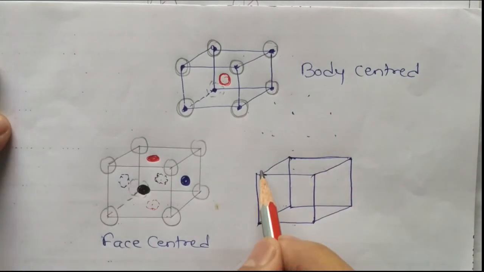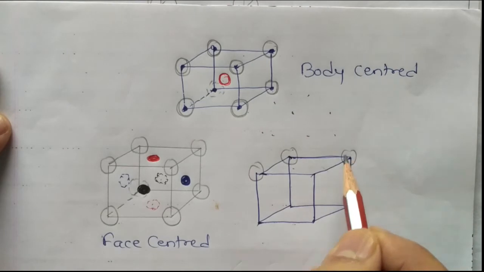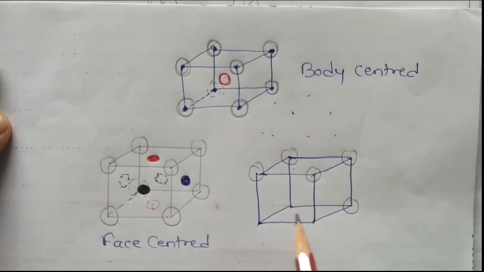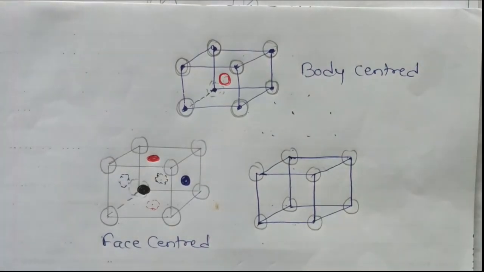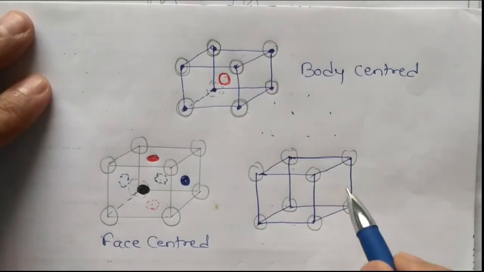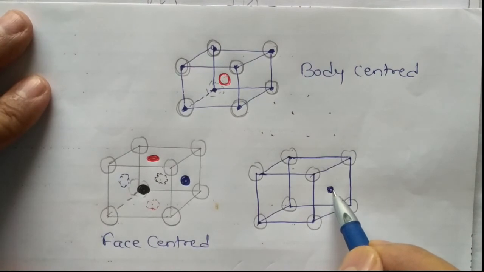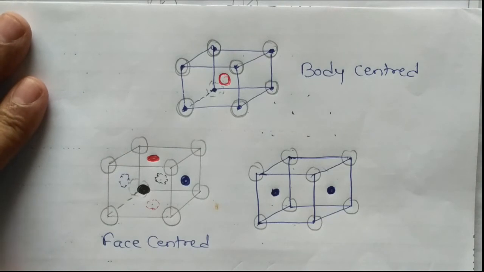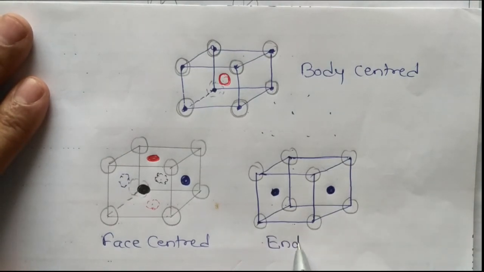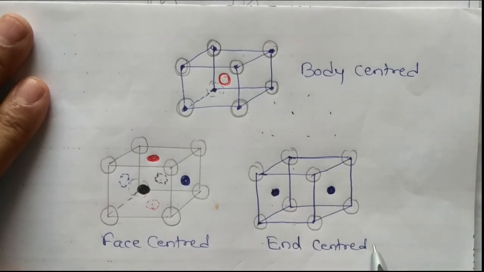So these are the corner atoms. Now I will take this face, here one atom or constituent particle and its opposite here. Not shown everywhere, only opposite, one other face opposite. So this is known as an end centered unit cell.